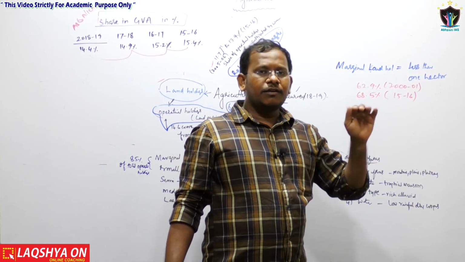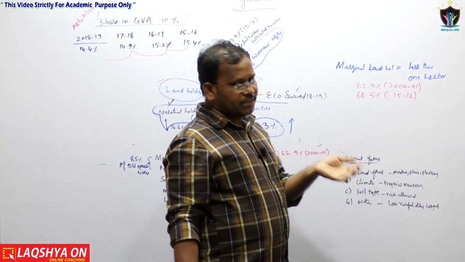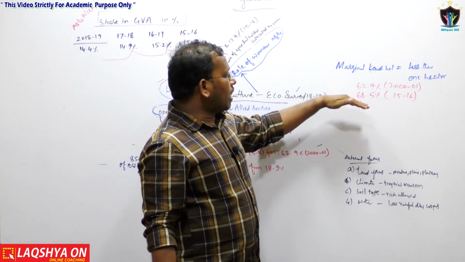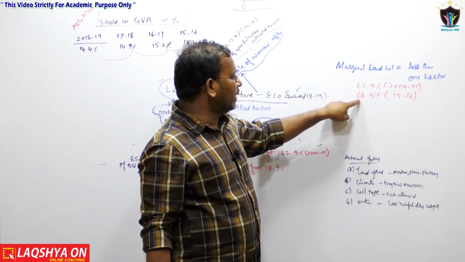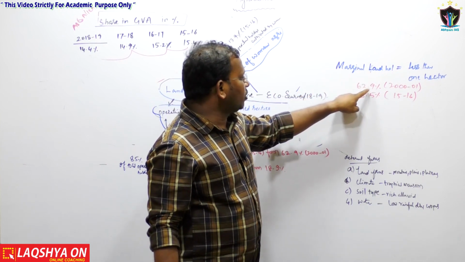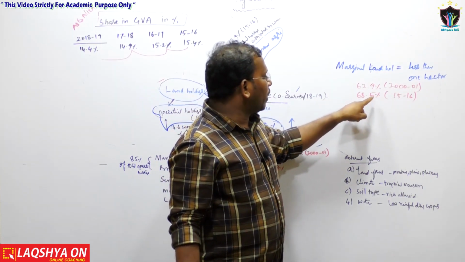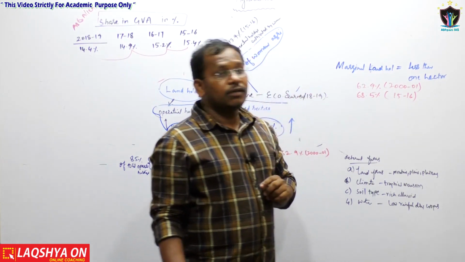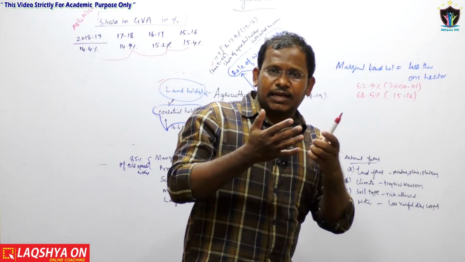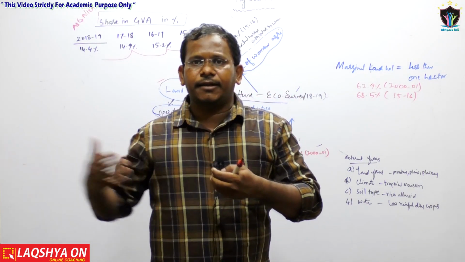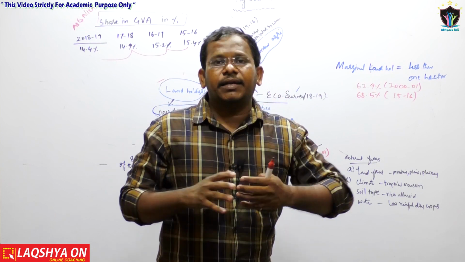As per the latest survey, the share of marginal land holdings in the operational land holdings has increased from 62.9% in 2001 to 68.5% in 2015-16. That means the land in India is even more fragmented.